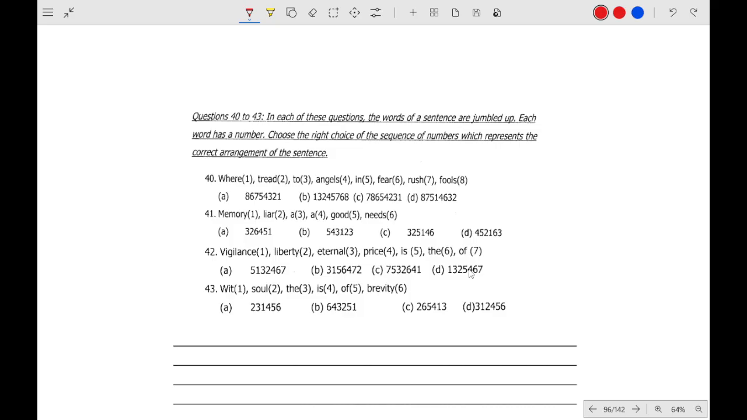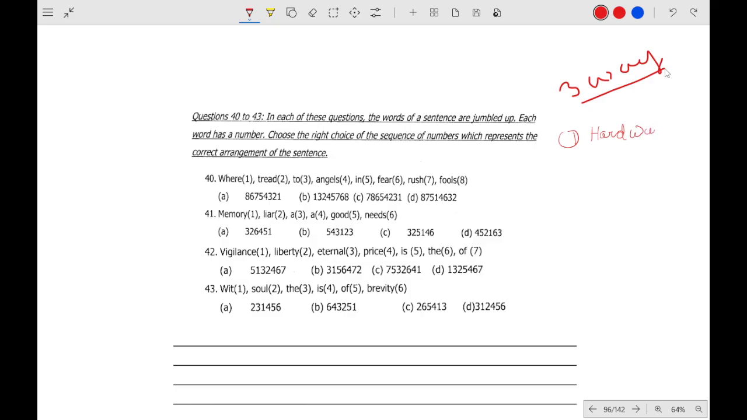Okay, now question number 40 to 43. These are the jumbled words, okay. First of all, you have to arrange these words in the proper manner to form a meaningful sentence, okay. Choose the correct sequence of words which represent the correct arrangement of the sentence. See, there are three ways to do this type of question. One is the hard way. So number one way is the hard way, okay.